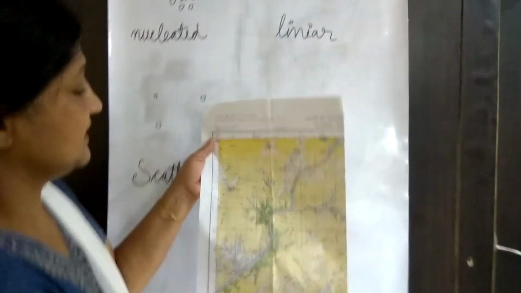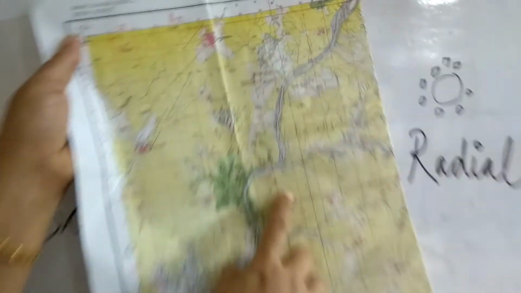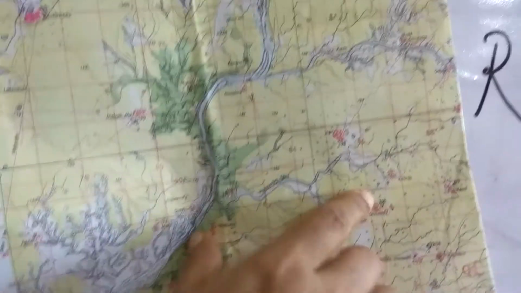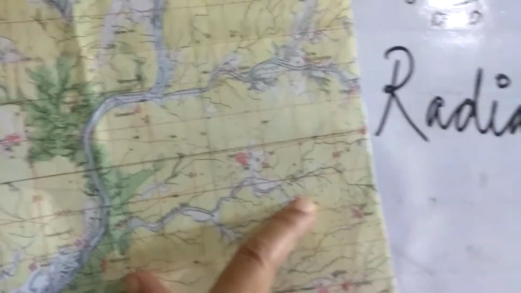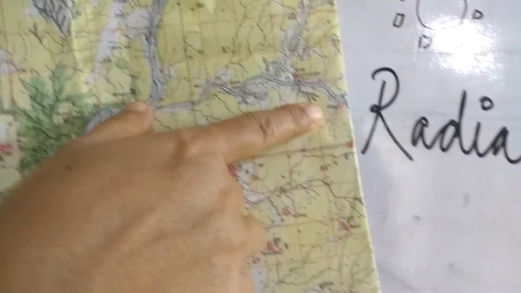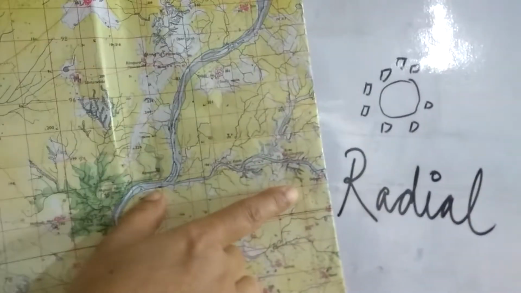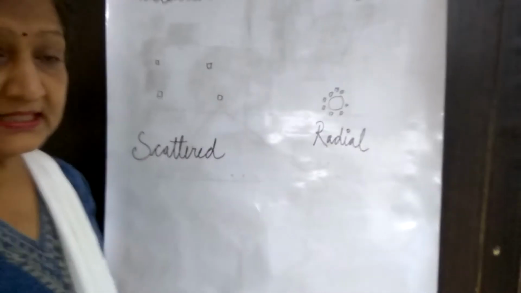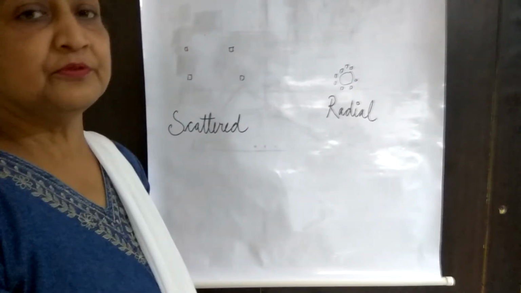In the toposheet also, the red line indicates the roads. Now see this settlement. It is exactly in one line, at the line. So this is known as a linear settlement, at the side of the road.